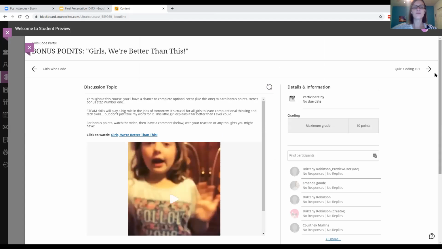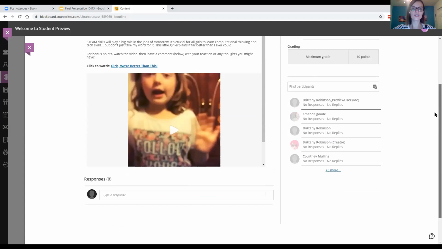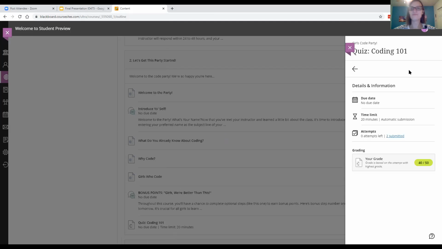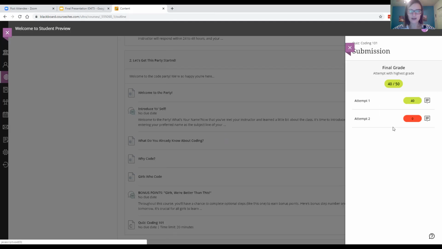So here's one of the gamification steps. They have an option to learn some additional material that won't be on the quiz, but to also earn extra points. This is one of those extra steps that they can do just to gamify things a little bit. And then a quiz, which I've already submitted, but I'll show you. We can submit the quiz multiple times, and the highest grade is recorded. So that's what's happened here. It's an automatically recorded quiz.